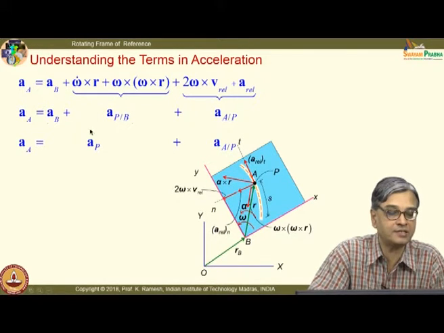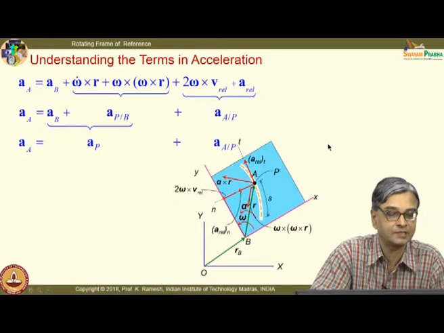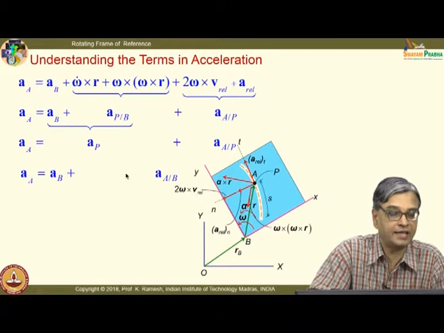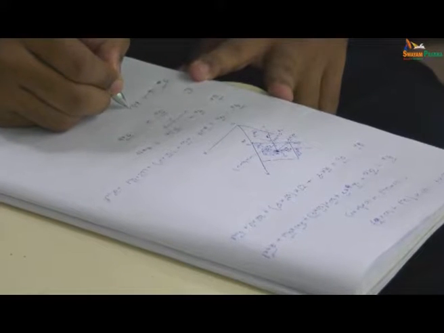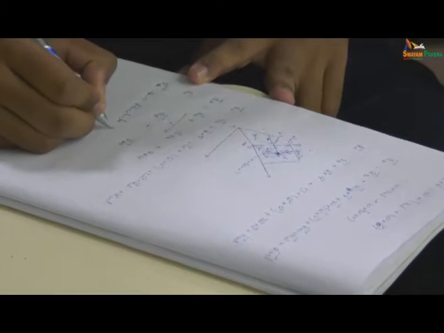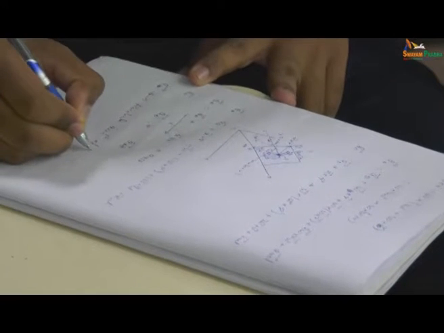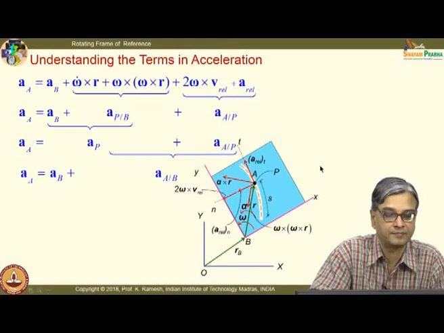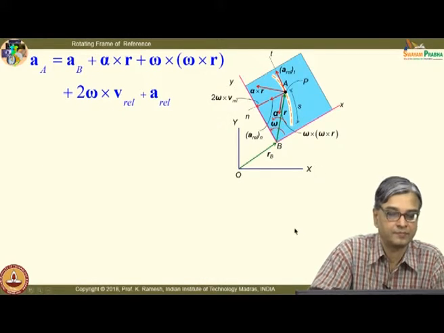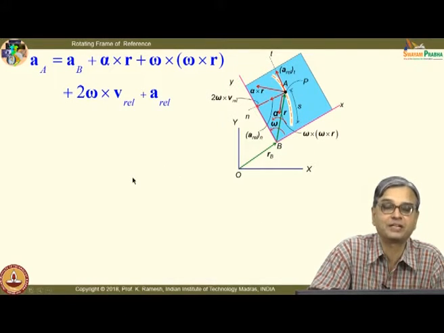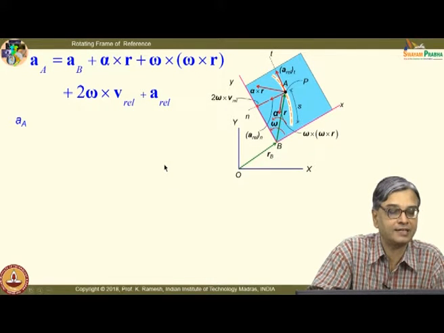So, I can put this as A_P plus acceleration of A with respect to P. This is one way of looking at it. And then the whole of these quantities can be looked at as acceleration of B plus acceleration of A with respect to B. So, this is what you have here, and we also have terminologies which explain whatever I have said.